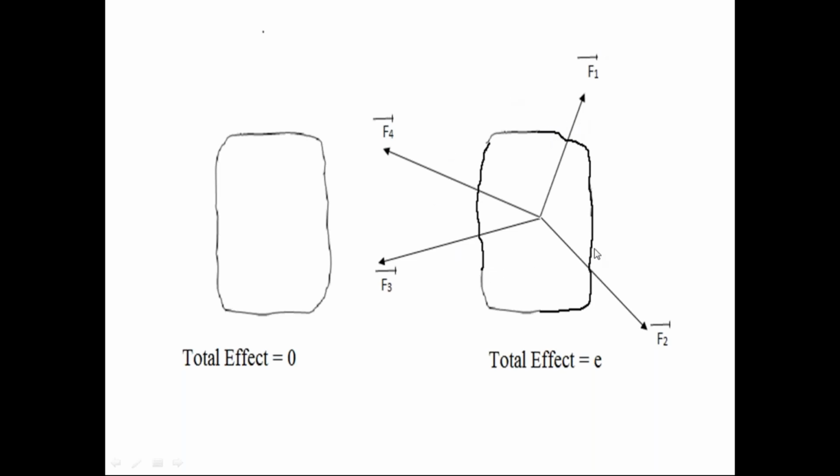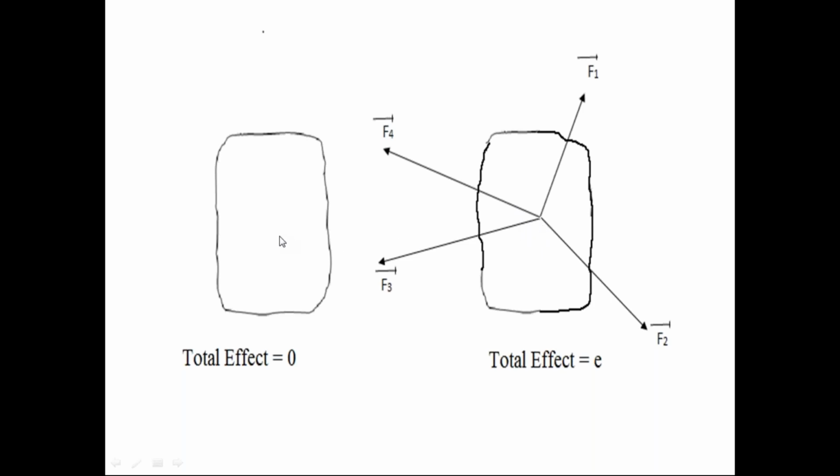Due to this number of forces, there is a change in the condition of the body because these forces produce the effect in the body. So check these forces, please. This is a force system. Because of this force system, there is a change in the condition of the body, either the rest condition or the uniform motion, because this force system develops the effect in the body.